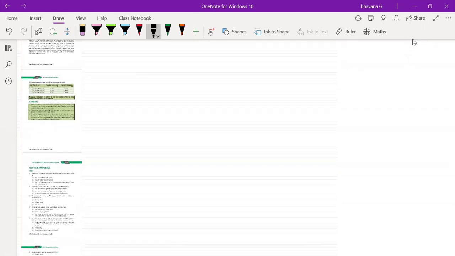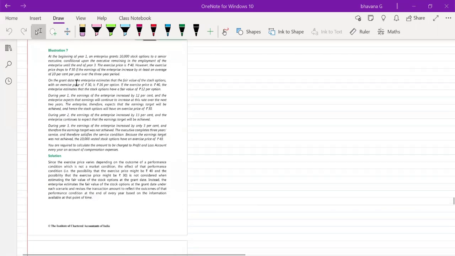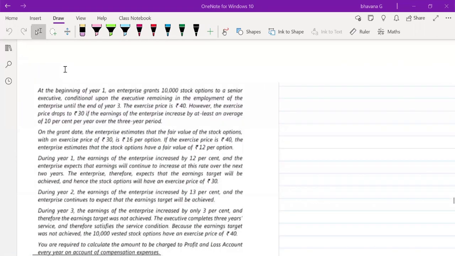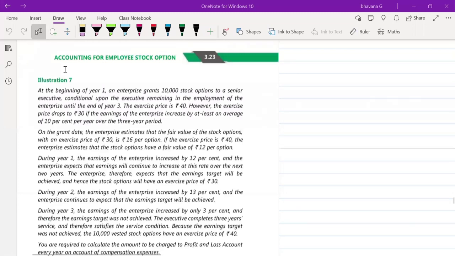Okay, illustration 6 is also over. So illustration number 7. In illustration number 7, they tell you that at the beginning of year 1, an enterprise grants 10,000 stock options to a senior executive, conditional upon the executive remaining in employment of the enterprise until the end of year 3.